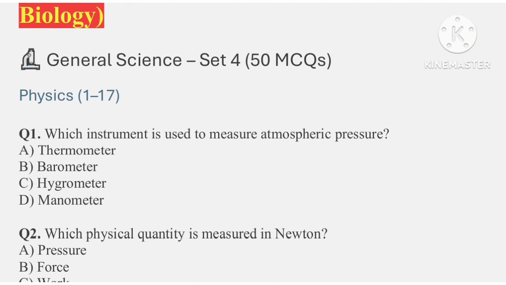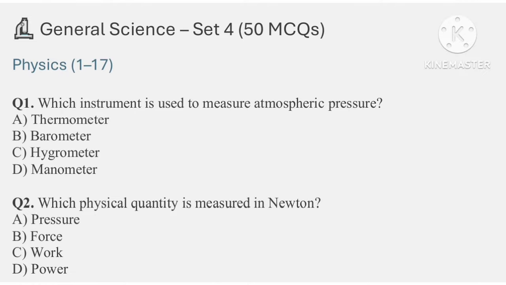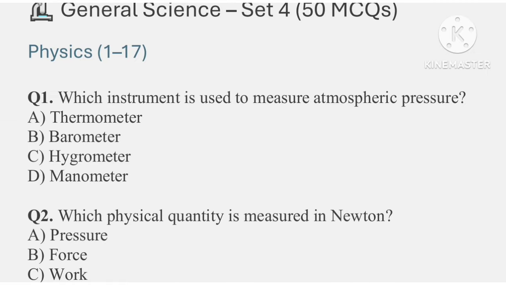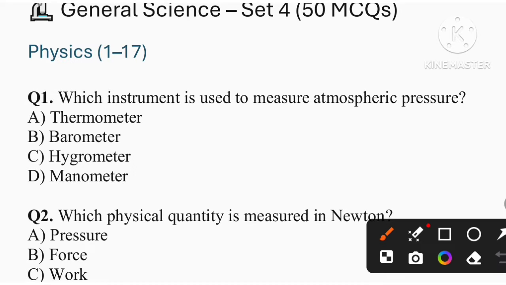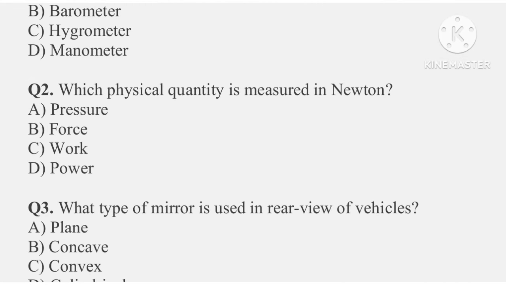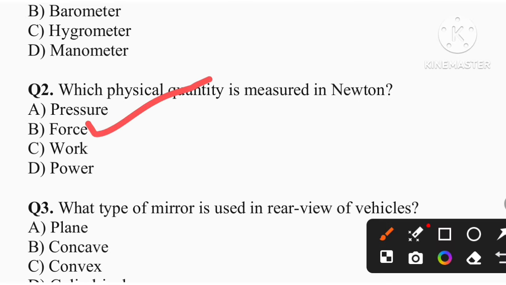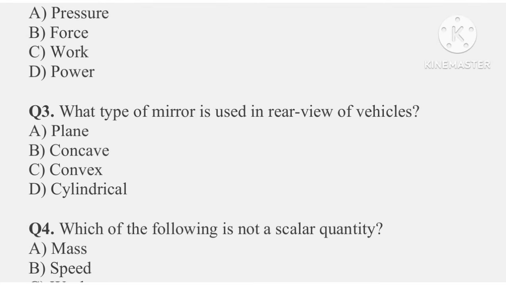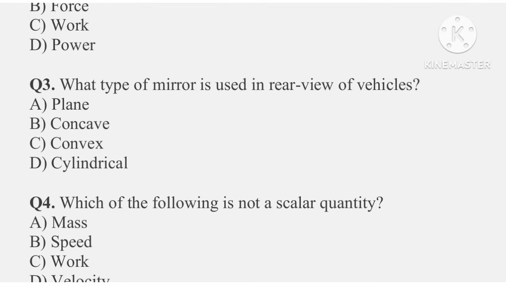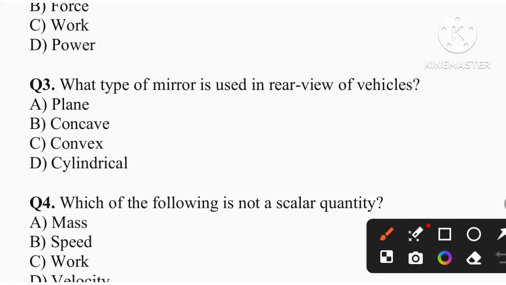So, the very first question from the physics part: which instrument is used to measure atmospheric pressure? So, the answer is option B, that is barometer. Question number 2: which physical quantity is measured in Newton? So, the answer is option B, that is force. Question number 3: what type of mirror is used in rear view of vehicles? So, the answer is option C, that is convex mirror.